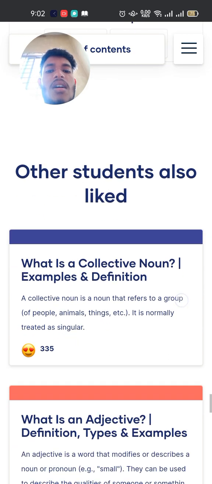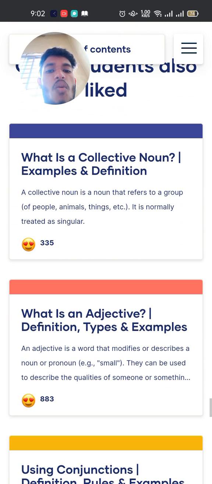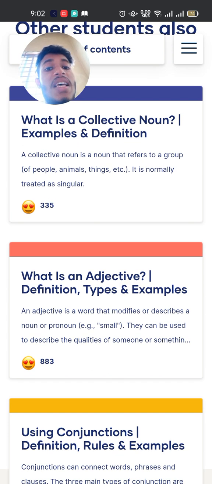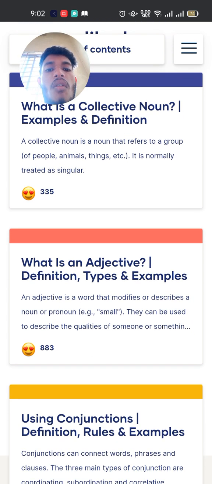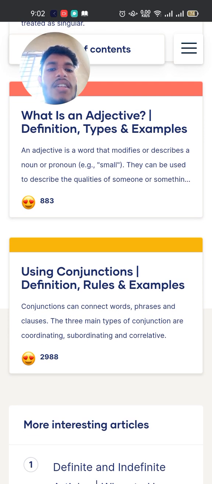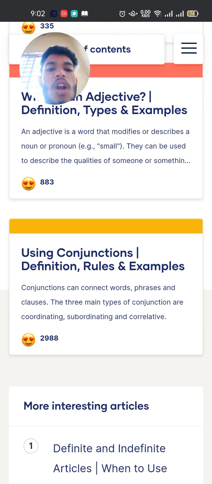Other students also liked: What is a collective noun? Definition: a collective noun is a noun that refers to a group of people, animals, things, etc. It is normally treated as singular. What is an adjective? Definition, types, examples: an adjective is a word that modifies or describes a noun or pronoun. They can be used to describe the qualities of someone or something.